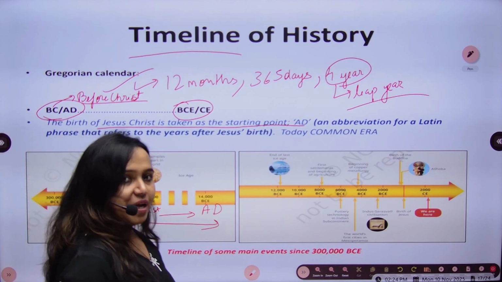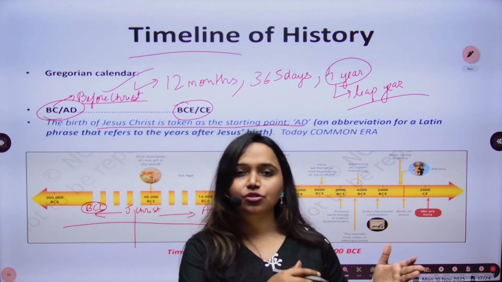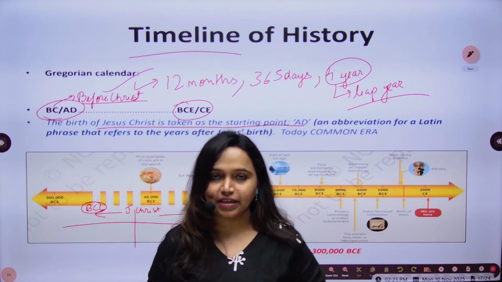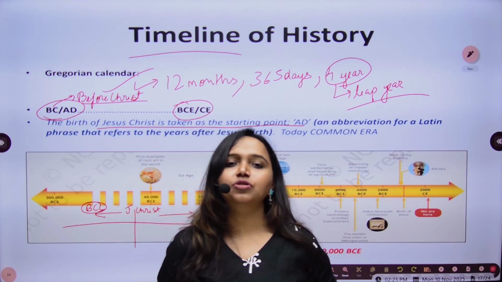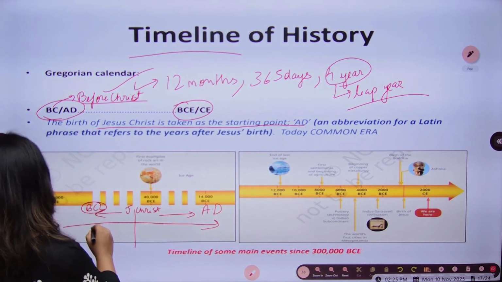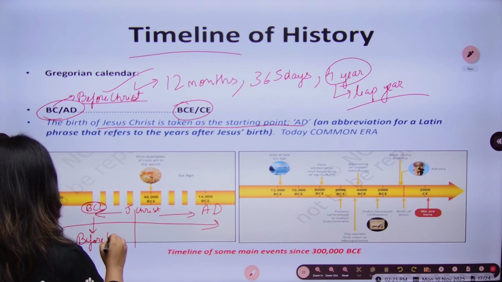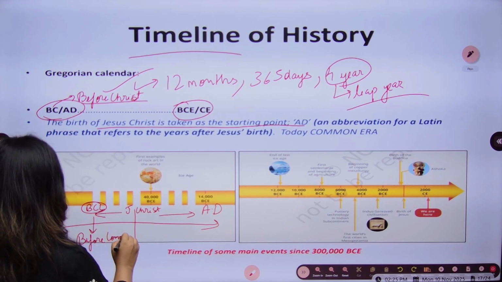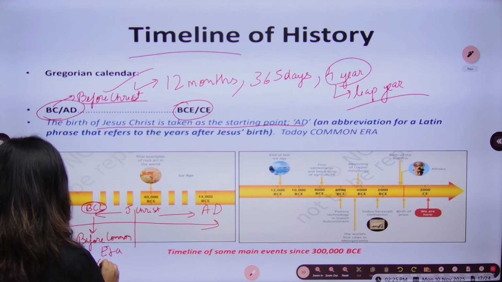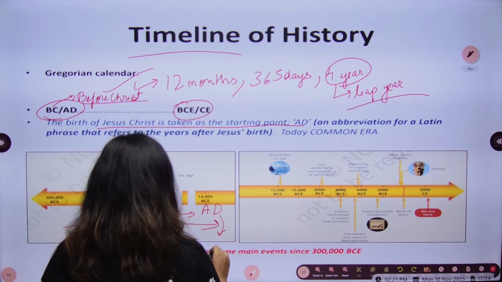But in order to make it more secular over different points of time, because as historical developments happened in different parts of the world and as the world integrated, in order to make it more secular and more universal, these acronyms got changed to Before Common Era, that is BCE, and AD got changed to Common Era.